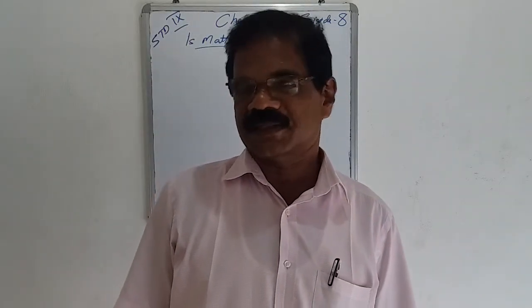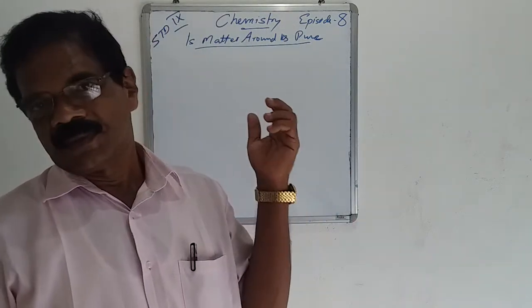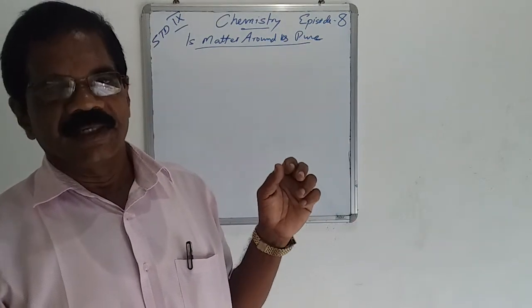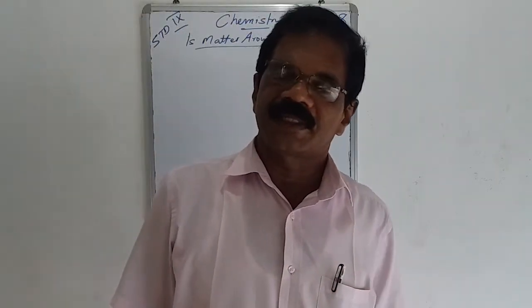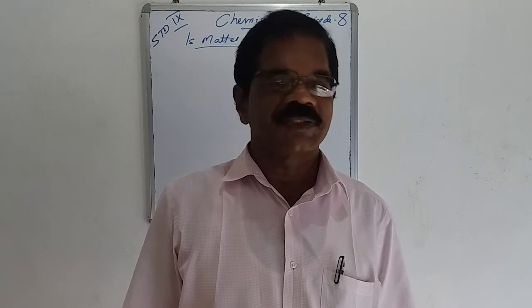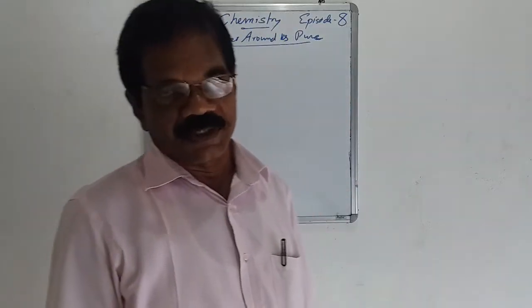First, we have seen a classification based on the quantity of the solute. Namely, it is classified into saturated solution, unsaturated solution, and supersaturated solution.